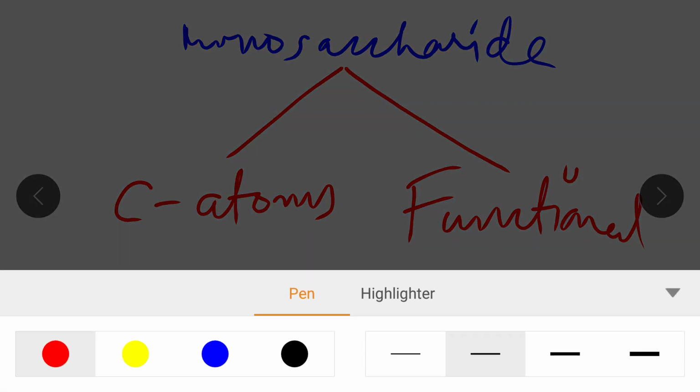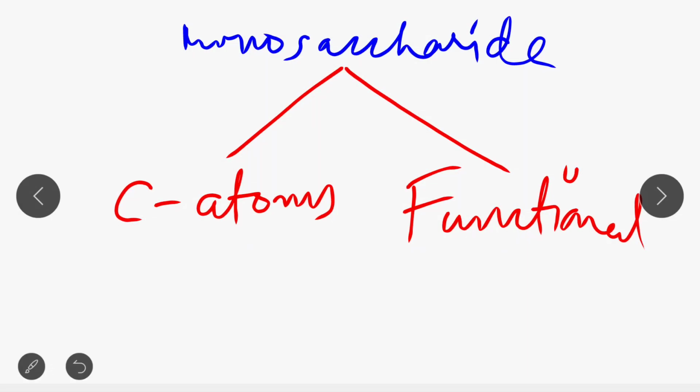If the number of carbon atoms is 3, then it is known as trioses. If the number of carbon atoms is 4, then it is known as tetroses. If the number of carbon atoms is 5, then it is known as pentoses.